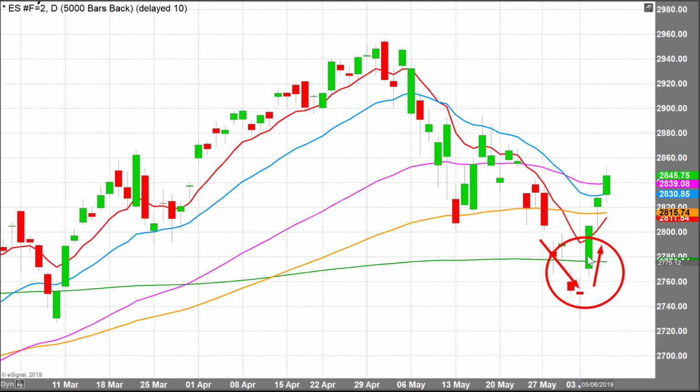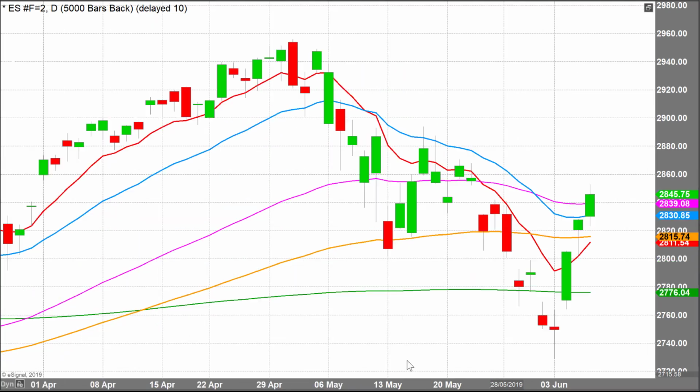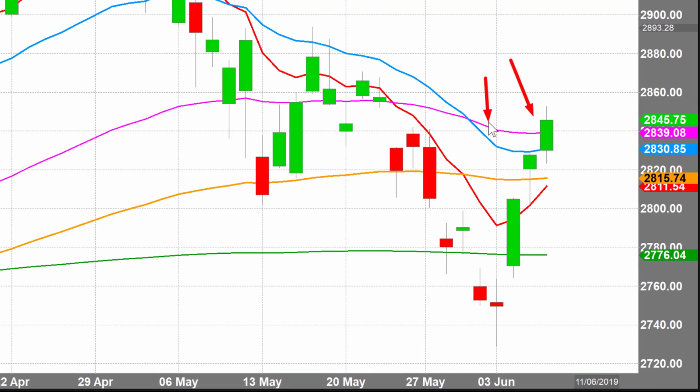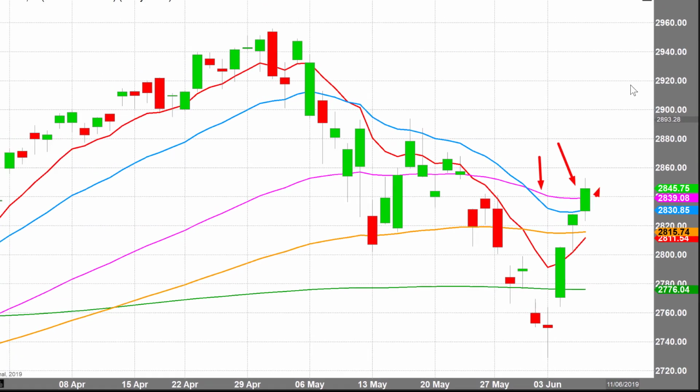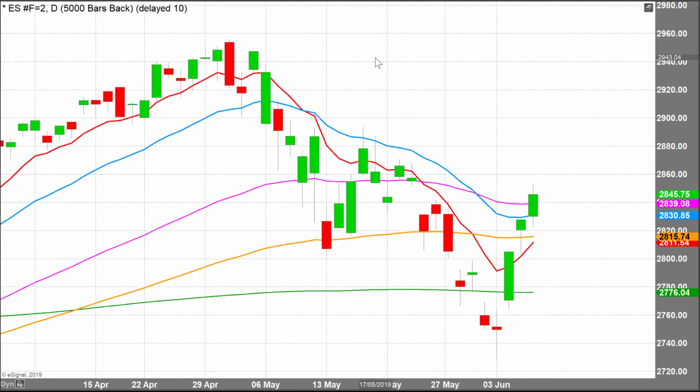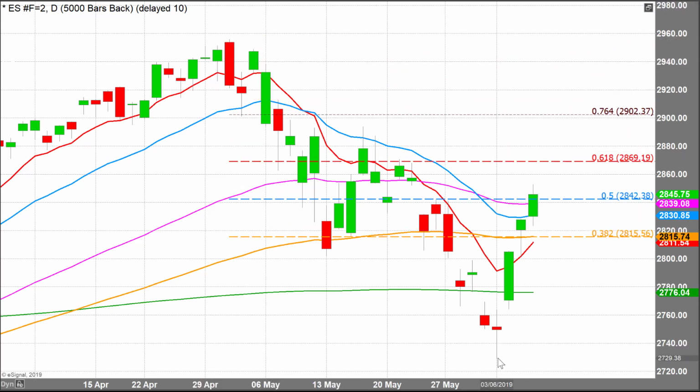However, at the present moment, it's not very clear whether the bounce on the stock market is a reversion to the mean. In other words, a bounce back to the averages, like we're seeing here. So is it a reversion to the mean, or is it the start of a major bullish rally that could take us back above the previous highs? The way we can have more confidence or probability about that is if we just do a Fibonacci retracement from the highs to the lows. So I'm just doing a Fibonacci retracement there.